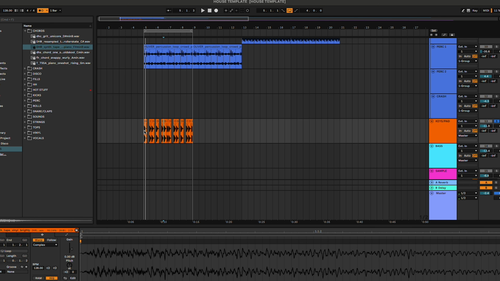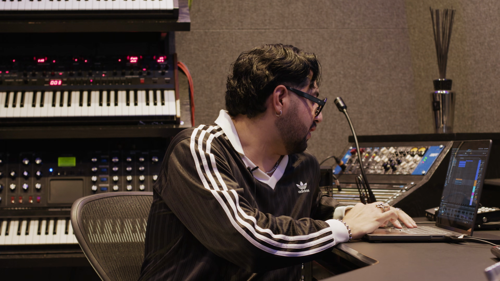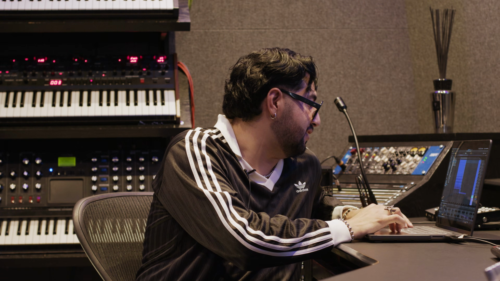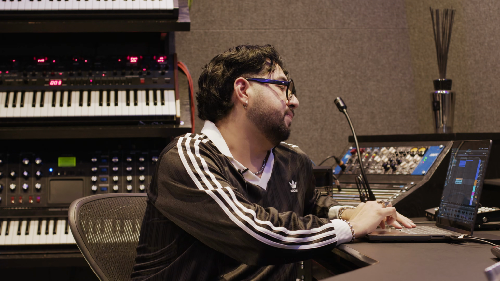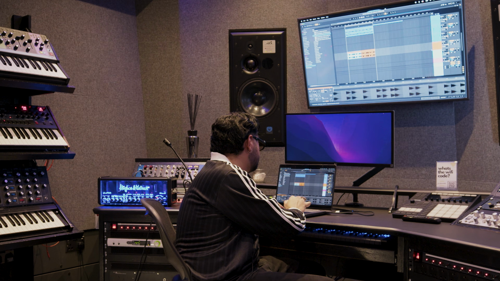Okay, so now what I do is I just commit to it. I like to consolidate stuff so I'm not just playing with it for hours, because then that becomes a problem. You're just playing with the chord sequence for hours and you never get anything done. So I consolidate it. I can go back and change it after I add more elements, but for now I like to keep it simple, and then the next step would be working on the bass. But for now, it's a good chord sequence.